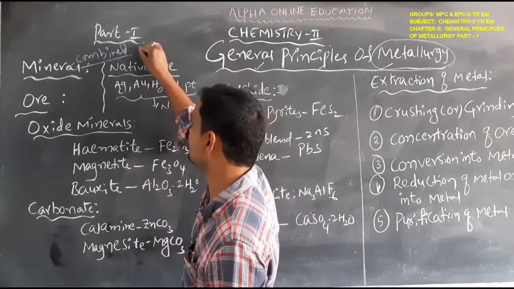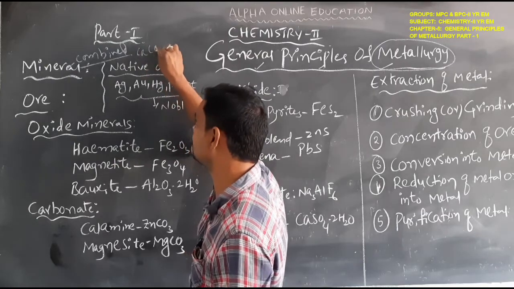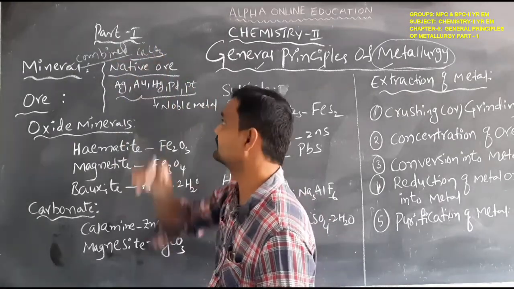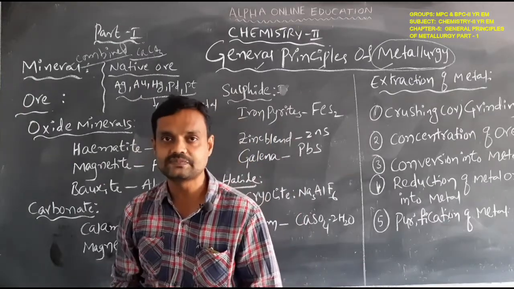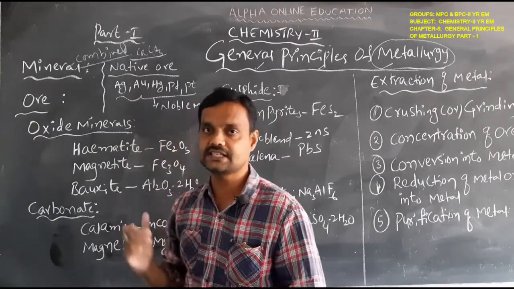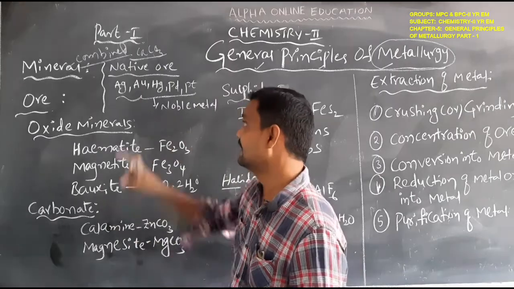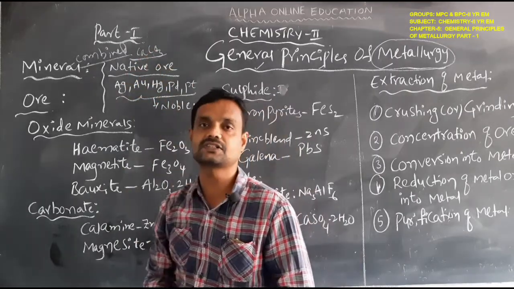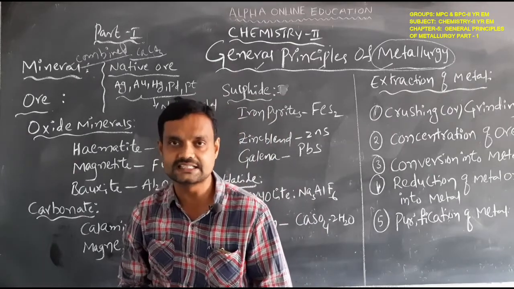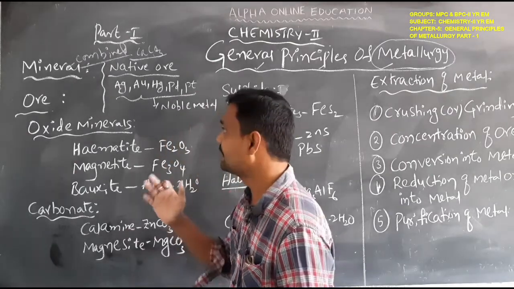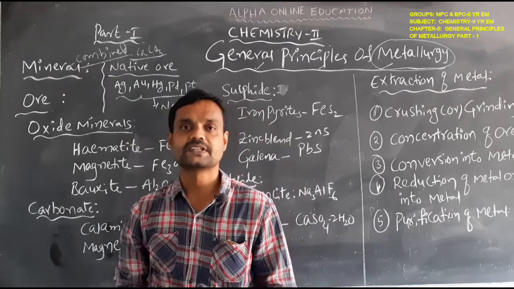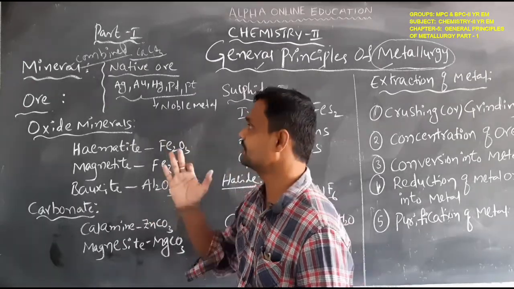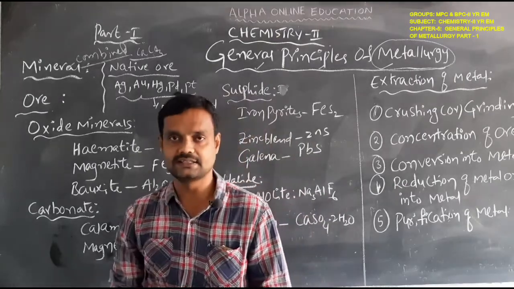For example, dolomite, for example calcium carbonate. It is the mineral of calcium, because calcium is not present in a free state. It is combined with carbon and oxygen. So that is called a mineral. Okay students, minerals means nothing but the combined form of metals.